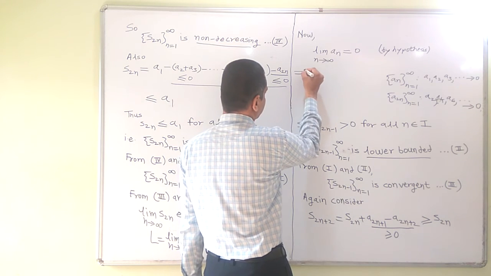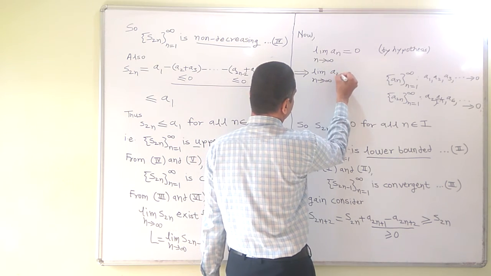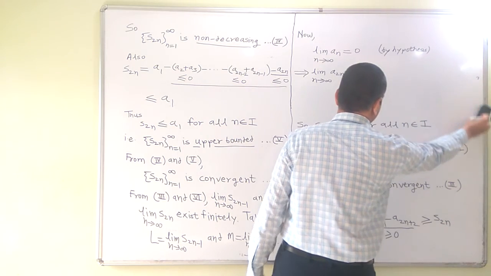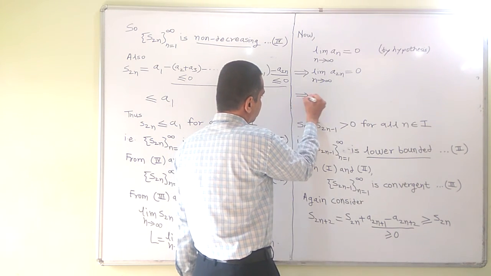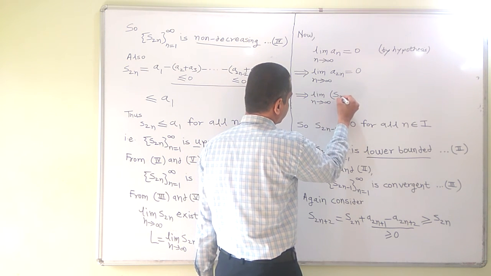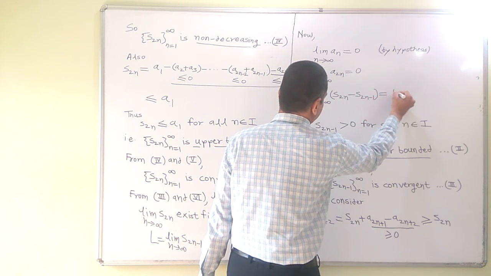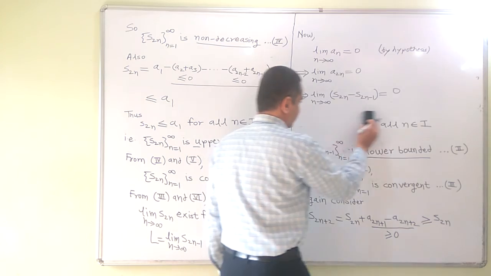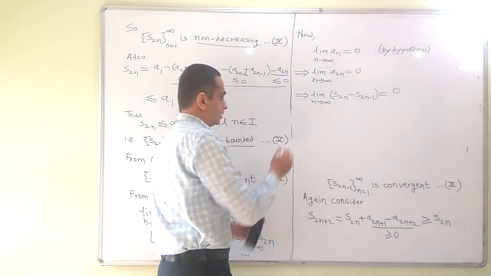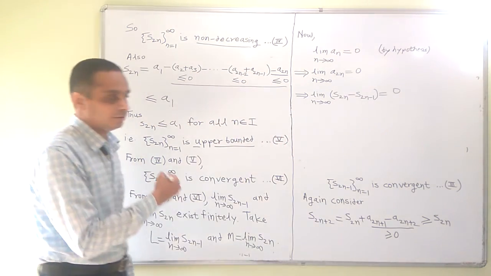So this implies limit of a2n is also 0, but a2n we can write as, recall that Sn is the sequence of partial sums, so it is s2n minus s2n minus 1 equal to 0, isn't it?